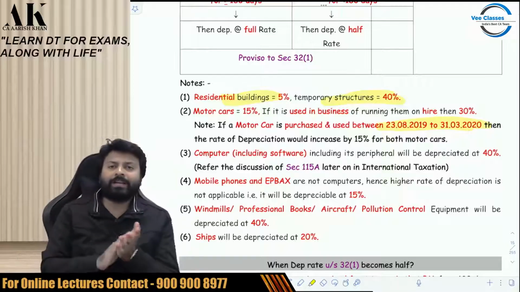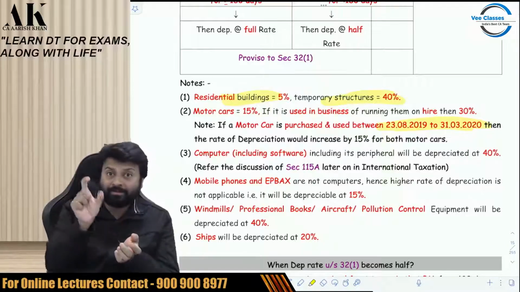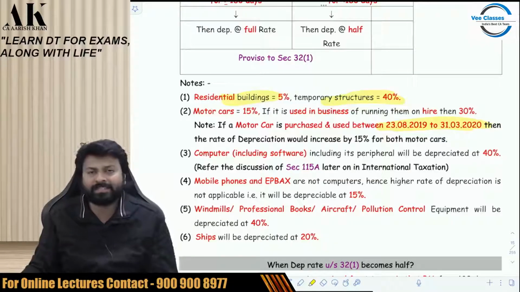So by default, motor vehicle 15%. If they are running them on hire, then 30%. If you have purchased and put to use in this period, then 15 will become 30 and 30 will become 45. You will get extra 15%. Okay.